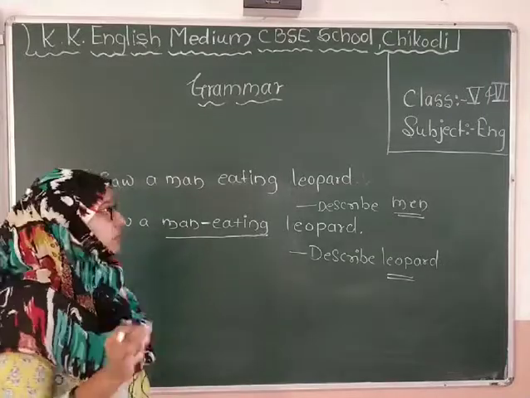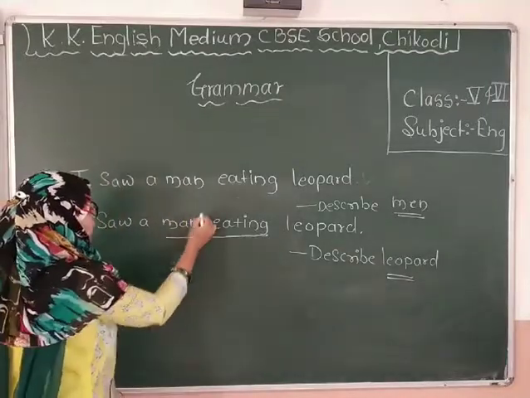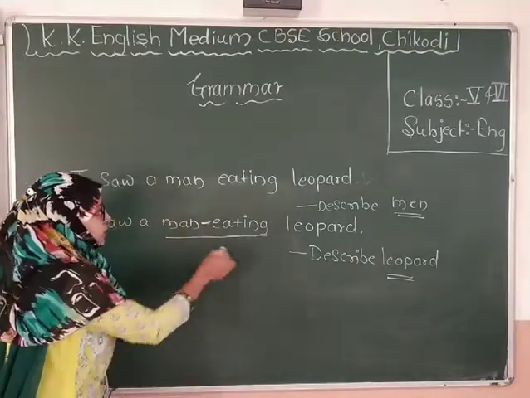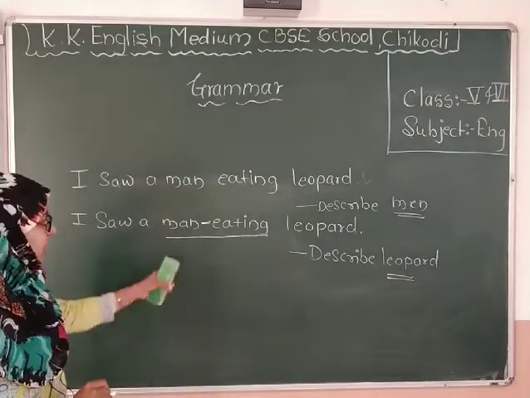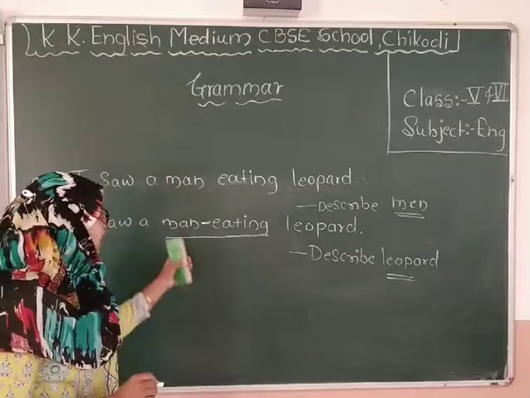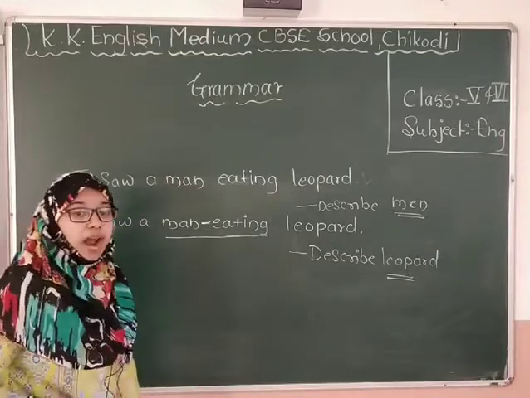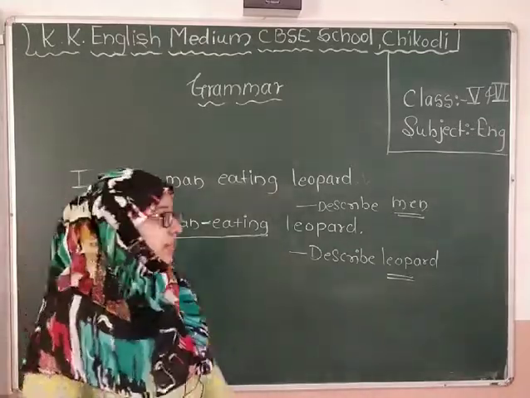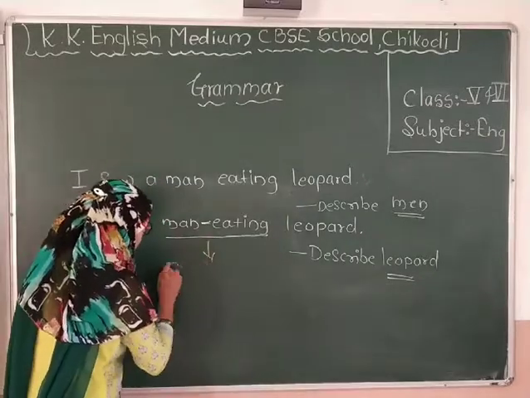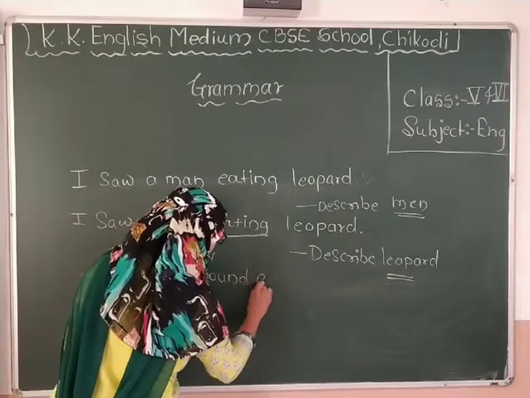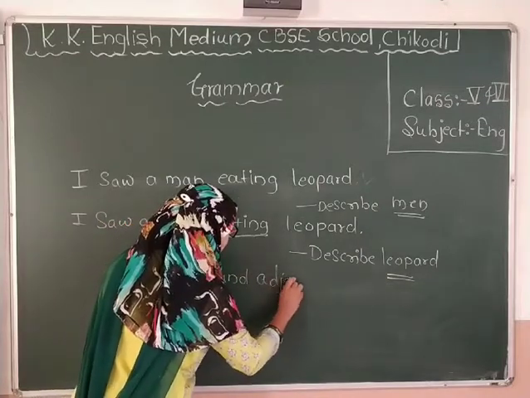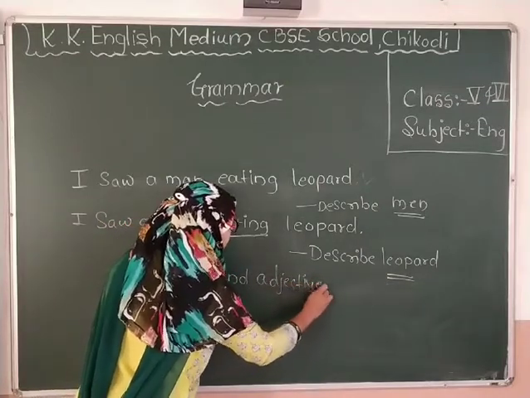Why is it so? Because see here, we have given something between these two words. Man eating, and here a man-eating. Why is it different? So this is called a compound adjective.